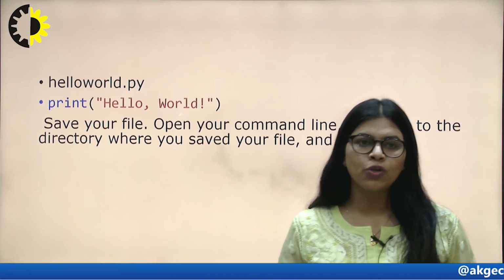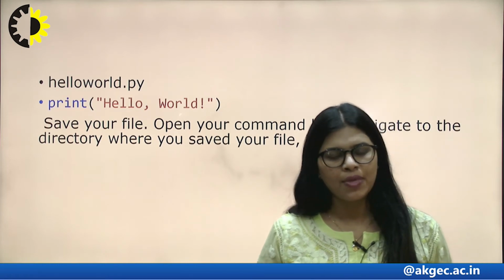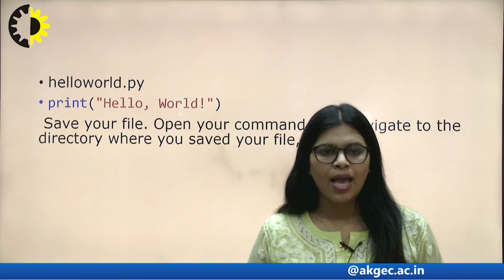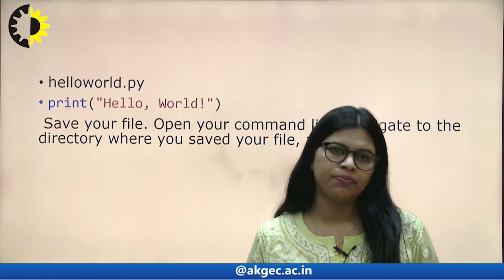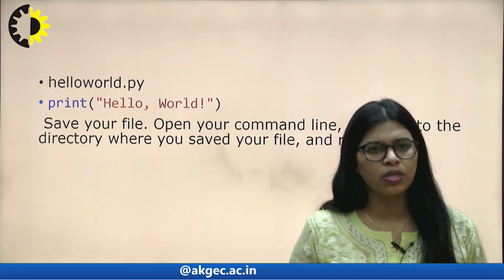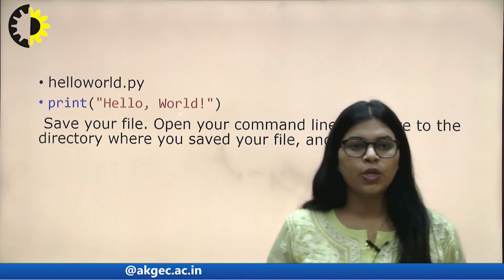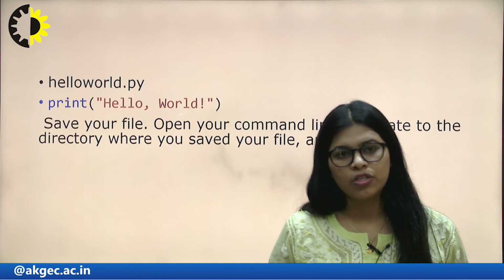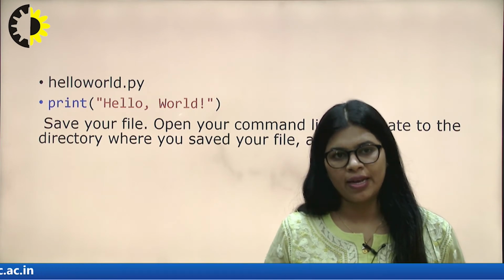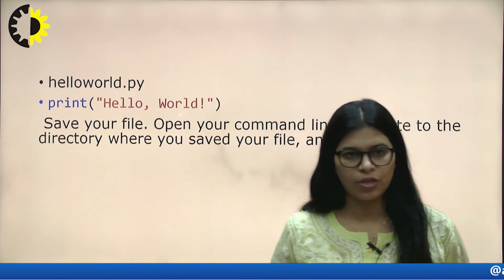But if we want to store our programs one by one, and we want our program saved in a file for future use, then we need to create and save a file. So first, we create a file and save it with .py or .python, as I told you.